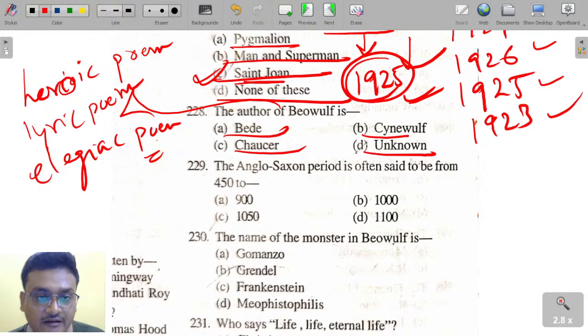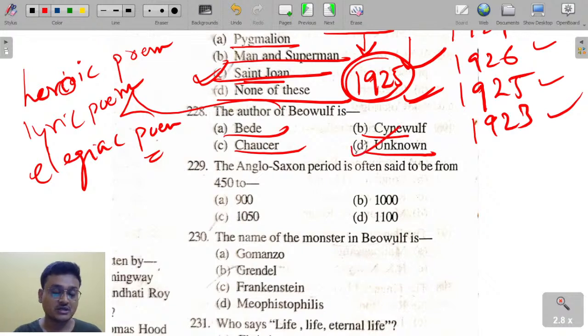Caedmon is the first poet, known as the Anglo-Saxon Milton. Cynewulf is the writer who, for the first time, signed his work after writing it. The first signing writer is Cynewulf, and the author of Beowulf is actually unknown, anonymous.